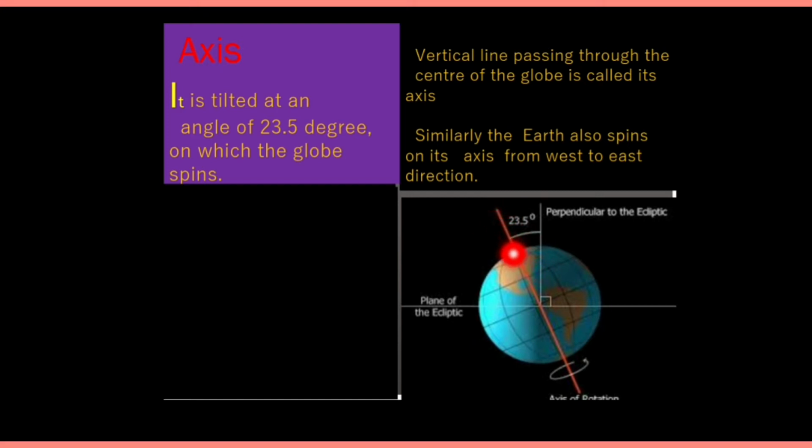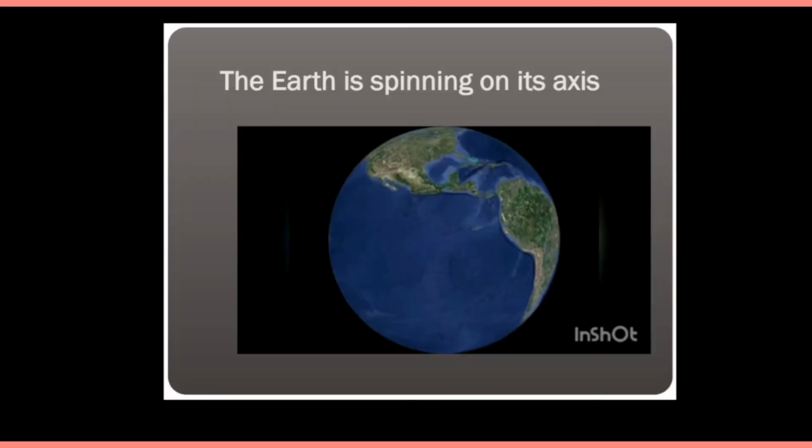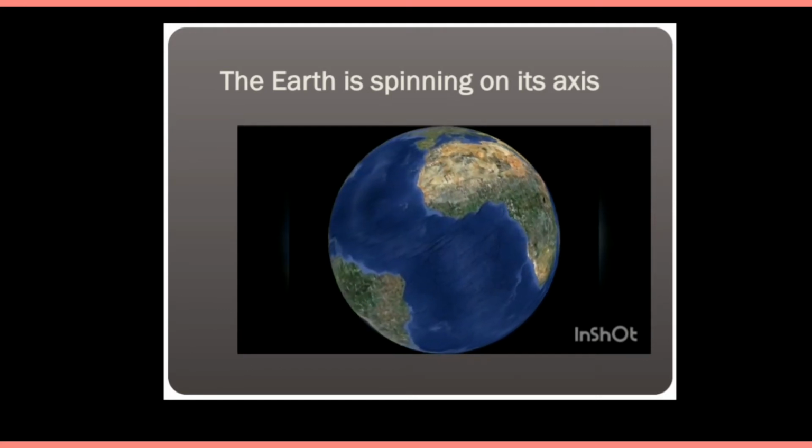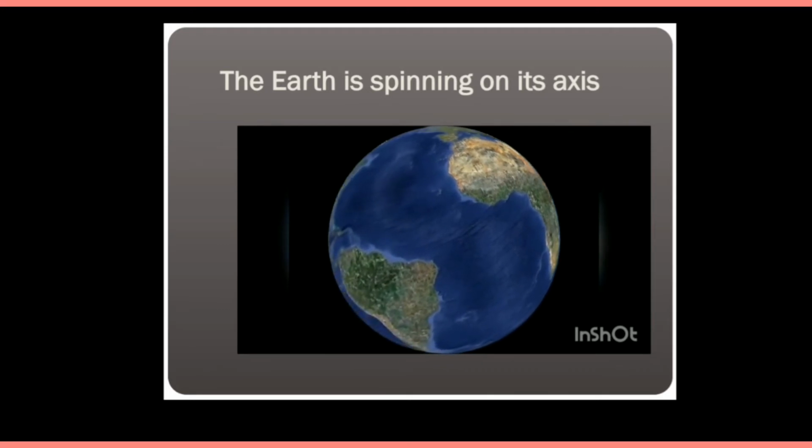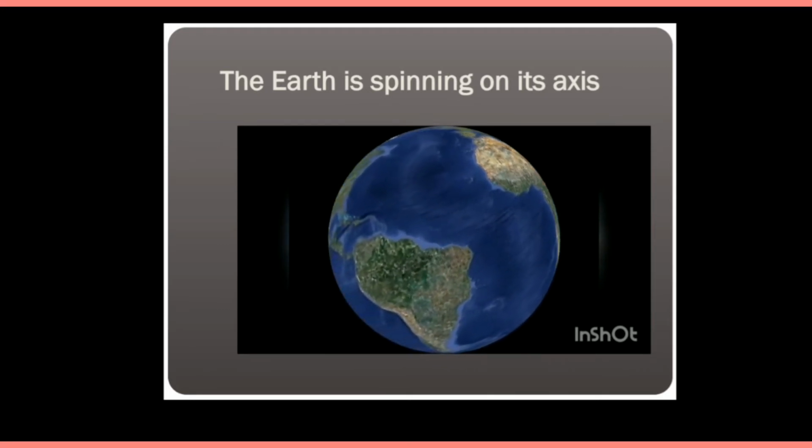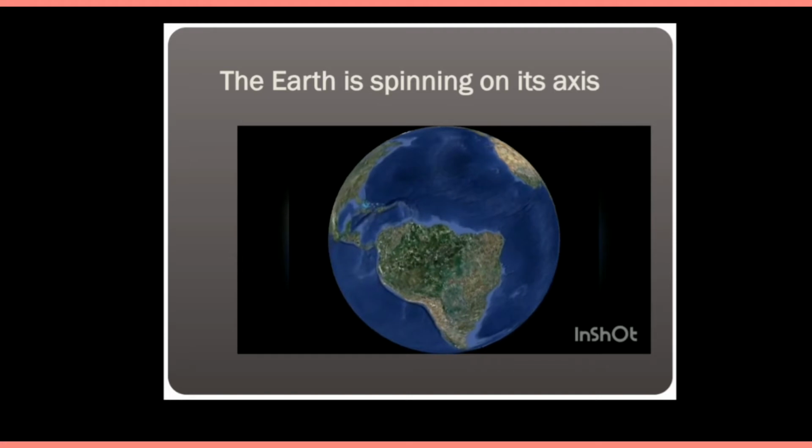This axis is an imaginary line, and it is a vertical line which is passing through the center of the earth and on which the earth spins. Earth spins from west to east direction. Now I will show you the movement of the earth. You can see in this picture that the earth is spinning on its axis. It spins from west direction to east direction.